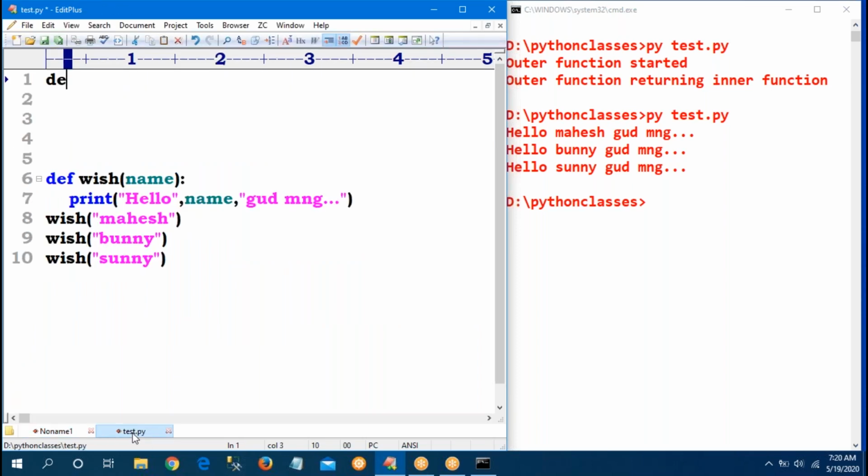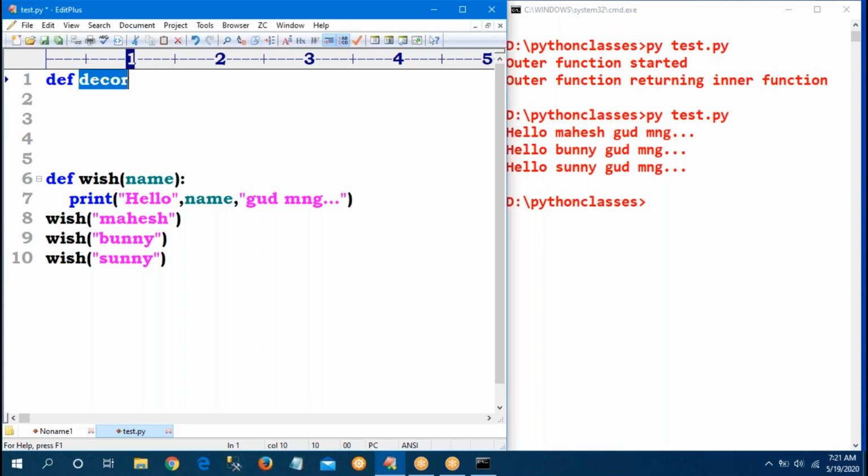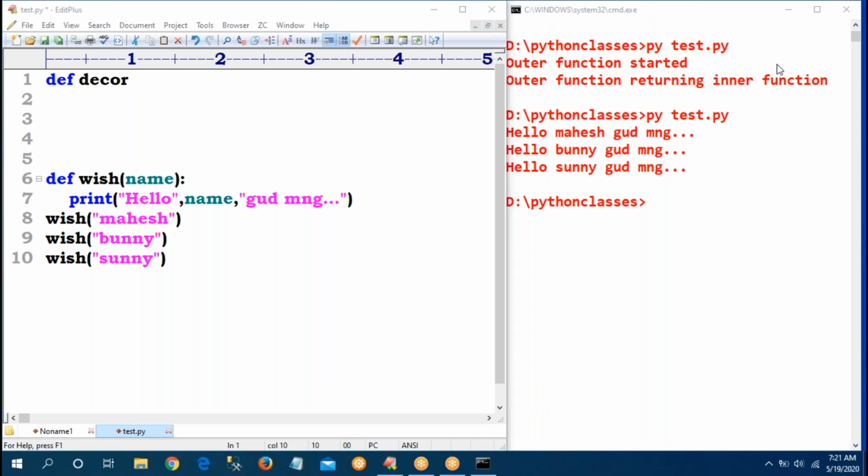Now observe carefully. def decor. Sir, def is mandatory, but the function name is your wish. For an understandable purpose I have given decor. Can I give my name to the function? Yes, any name you can give. Some guys are telling, sir, decor is mandatory. No. Decor is a function name. Instead of decor, you can use your name also, no problem.